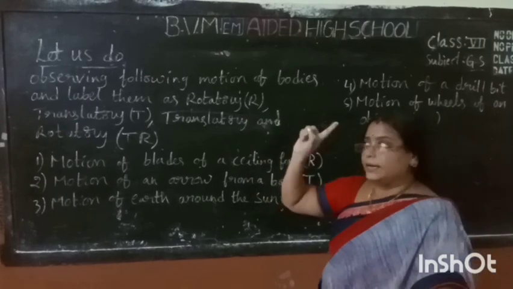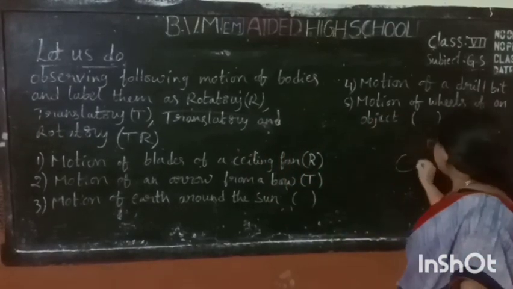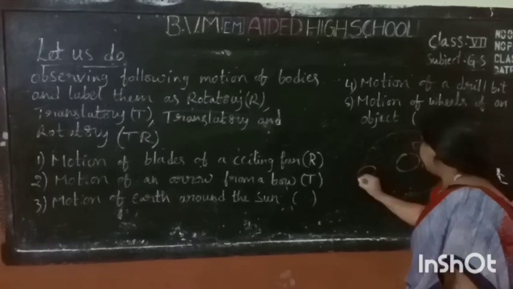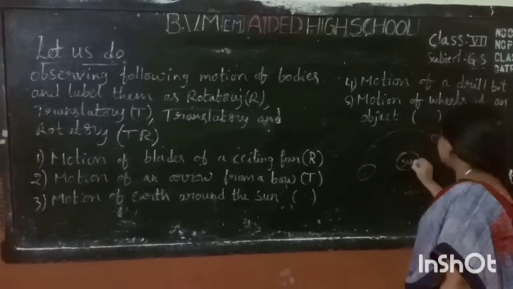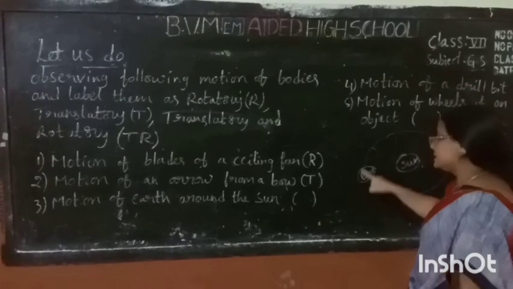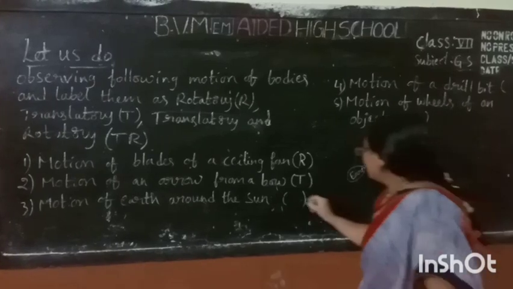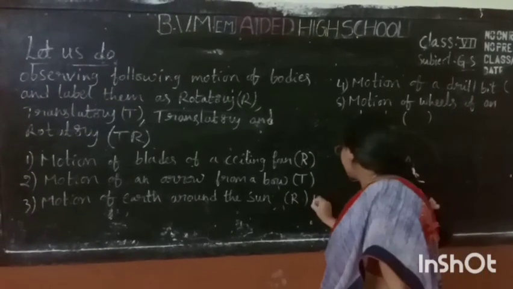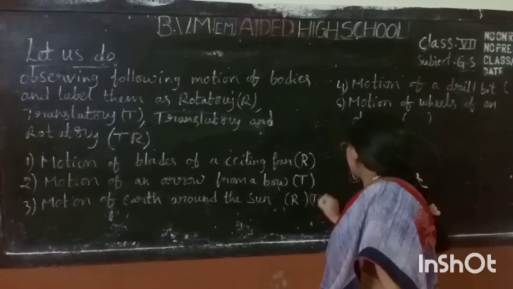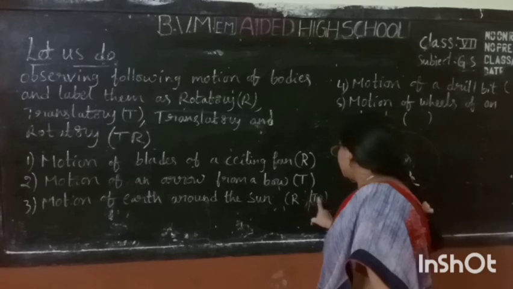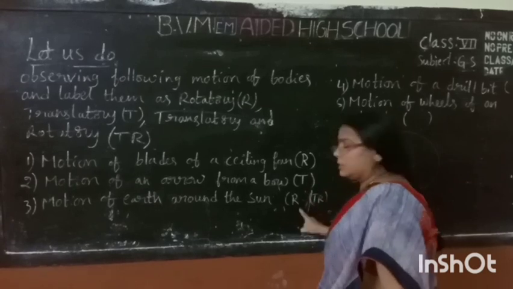Here is the sun, and the earth revolves around it. It is called rotatory. In some cases it is also said to be TR. These two are both correct.